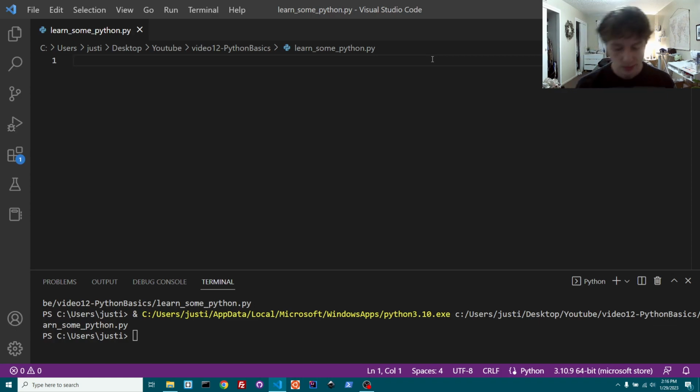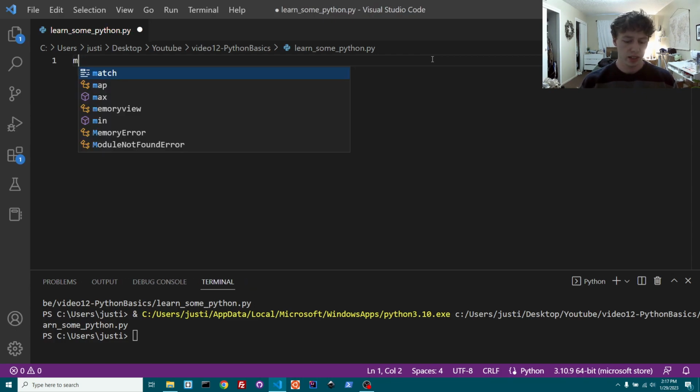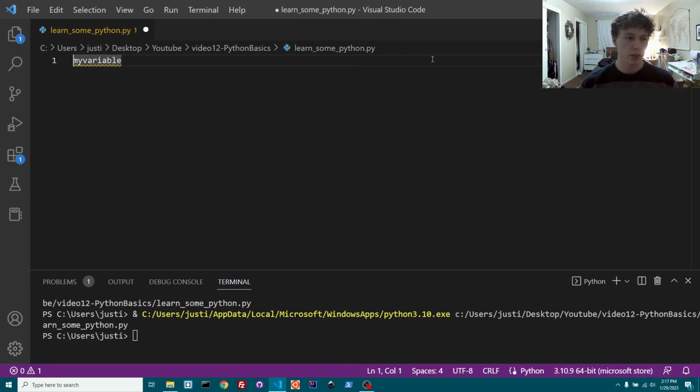All right. So let's start out the first thing. Variables. Essentially the way you define a variable is you can name it anything you want. It can't start with a number or something like that, and you can't have it start with certain symbols. It couldn't start with, I think, asterisks or percent sign. I don't know, I might be able to start with some of those, but there are certain characters you can't use to start it. So typically you're just going to use text. A lot of times people will also use underscores. So if you're saying my variable, you might do my underscore variable or myVariable. That's just different ways you want to type it so it's more readable.